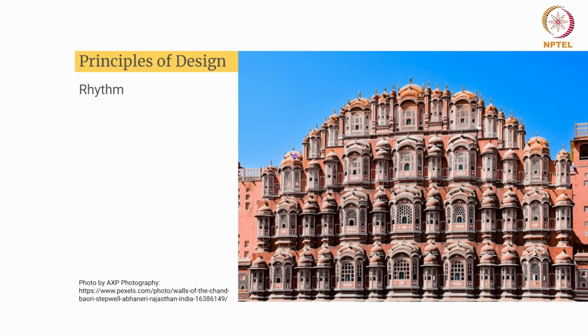Next, you can see this heritage building where the idea of rhythm is established through the segments. There are different segments here, which expand from this point to the lower point. Initially there are fewer segments, then gradually it extends, and along with that, the sizes are varied at a specific interval. In this section, you can see a larger set of arches. Suddenly, there is a smaller set of these segments, and it's happening in a very periodical manner.